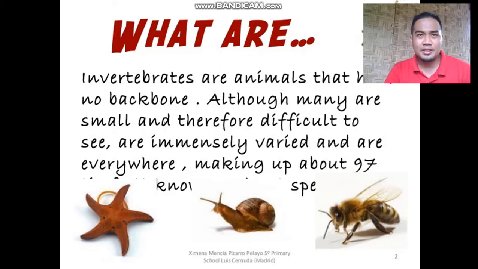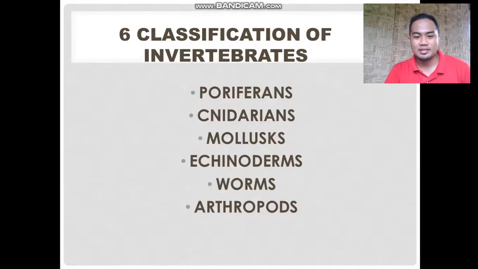So we have six classifications of invertebrates. First is Poriferans, next is Cnidarians, mollusks, echinoderms, worms, and arthropods. One by one we will discuss the animals that belong to each classification.